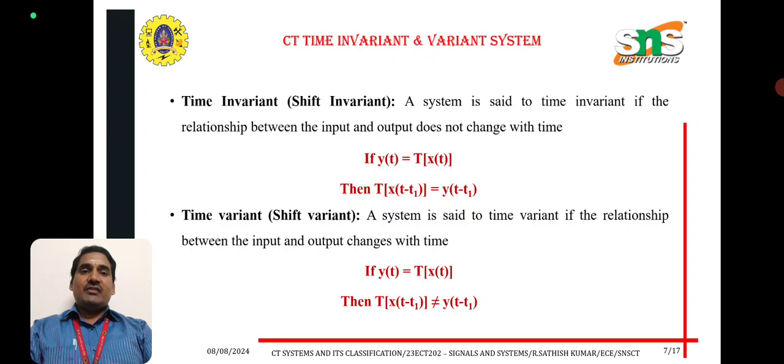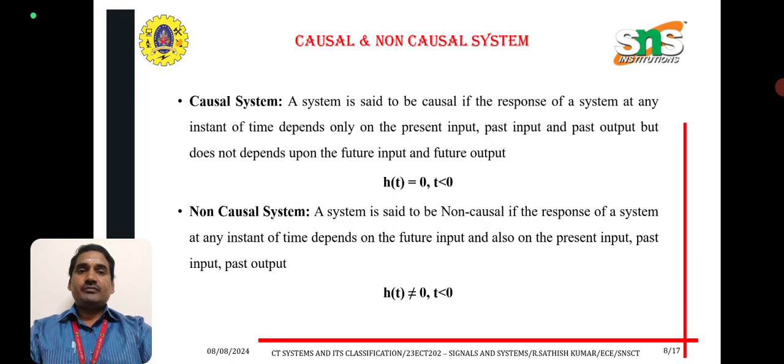A system is said to be time invariant if the relationship between the input and the output does not change with time. Therefore, y of t is equal to T of x of t, and T of x of t minus t1 is equal to y of t minus t1. A system is time variant if the relationship between input and output changes with time, so T of x of t minus t1 is not equal to y of t minus t1.